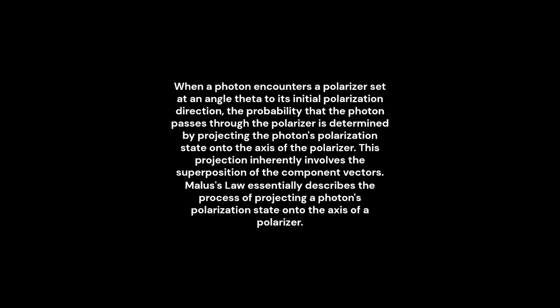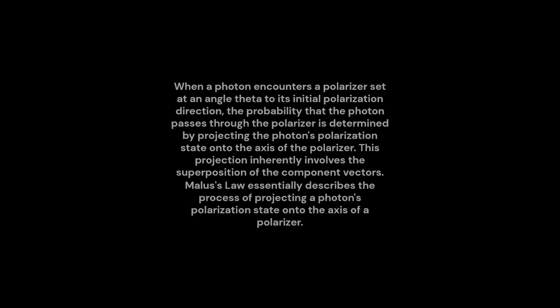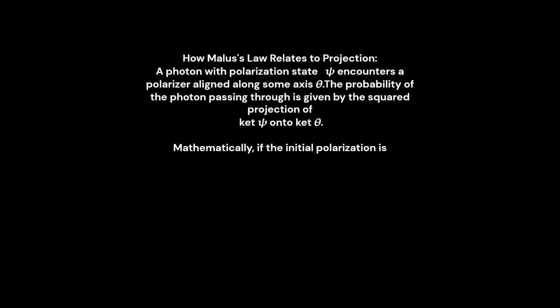When a photon encounters a polarizer set at an angle θ to its initial polarization direction, the probability that the photon passes through the polarizer is determined by projecting the photon's polarization state onto the axis of the polarizer. This projection inherently involves the superposition of the component vectors. Malus's law essentially describes the process of projecting a photon's polarization state onto the axis of a polarizer. How Malus's law relates to projection.